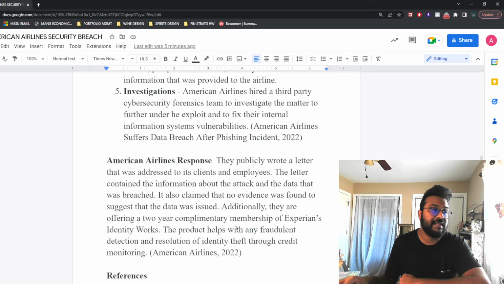This product basically helps with fraud detection and resolution of identity theft through credit monitoring. So basically, Experian is one of the 3 credit bureaus, which monitors your credit and gives you credit score histories and things like that.